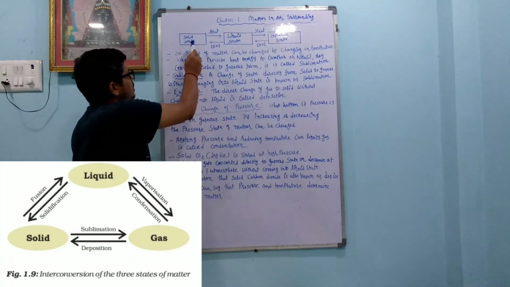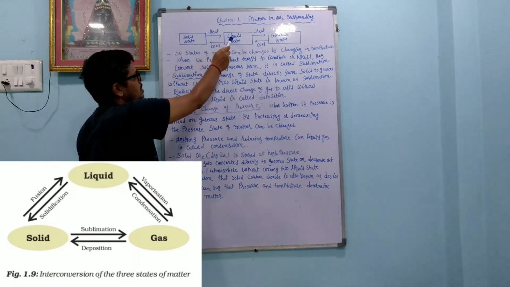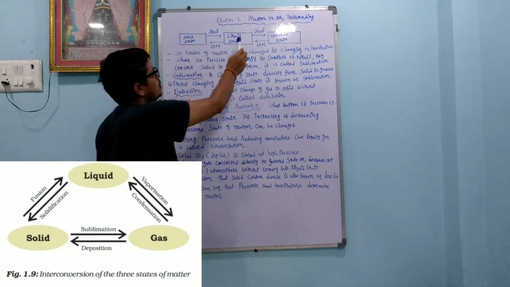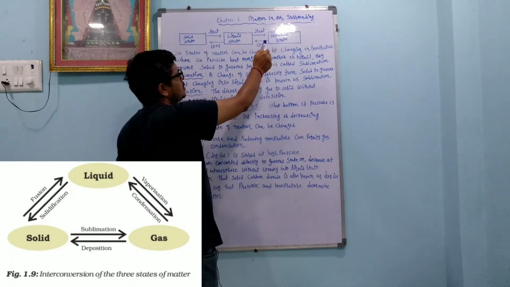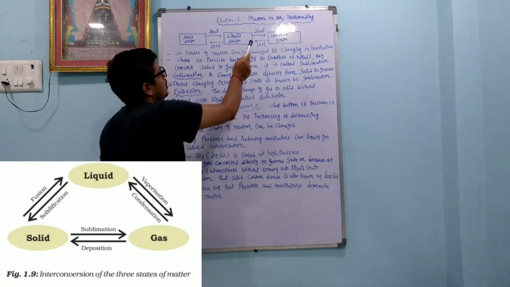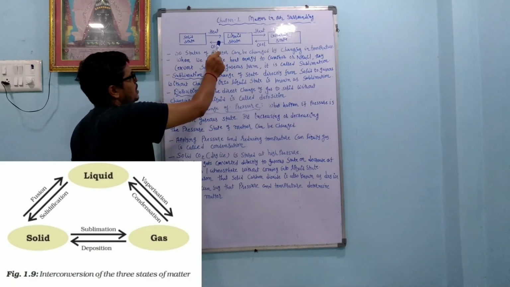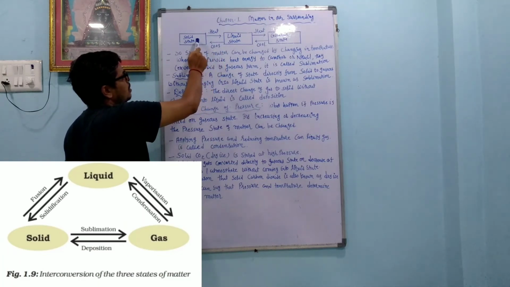So in the solid state, when we increase the temperature at constant pressure, the solid converts into the liquid state because kinetic energy increases. Liquid converts into the gaseous state when we increase the temperature. Again, when we decrease the temperature and increase the pressure, the gaseous compound converts into the liquid form. That is called condensation. From the liquid state, when we decrease the temperature and increase the pressure, it converts into the solid form.